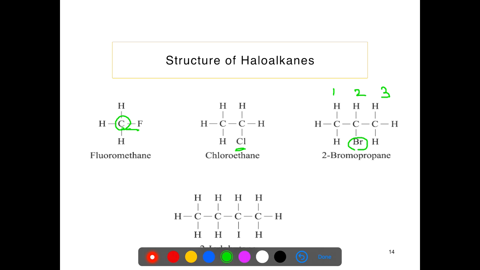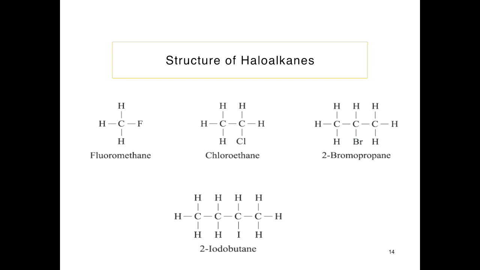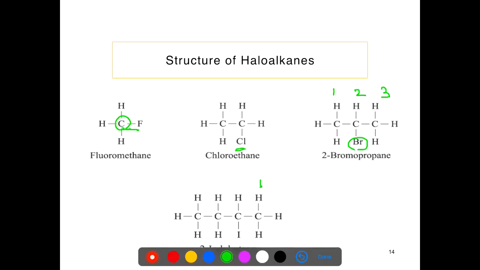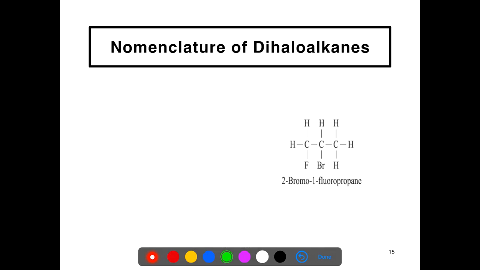We get 2-bromopropane. And the next structure is 2-iodobutane. How do we get this structure? Because here iodine is present on the second carbon atom. So we get this type of structure.